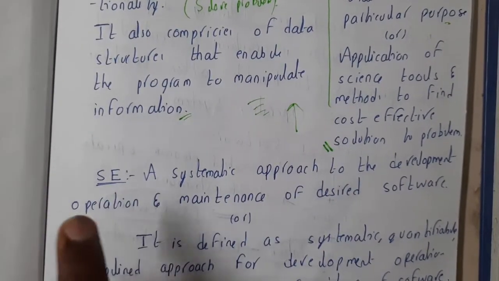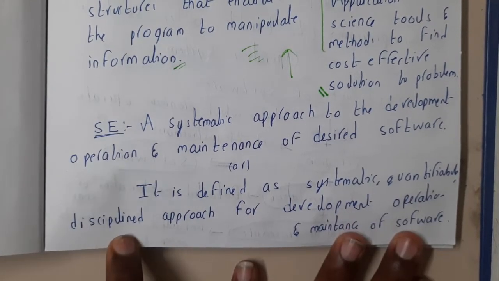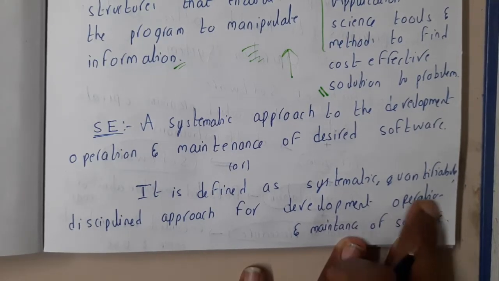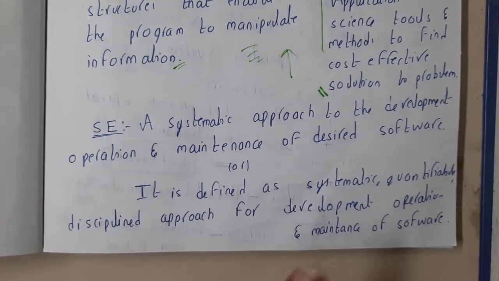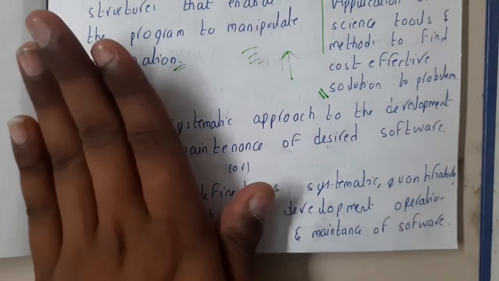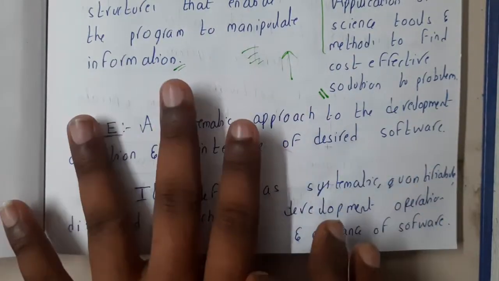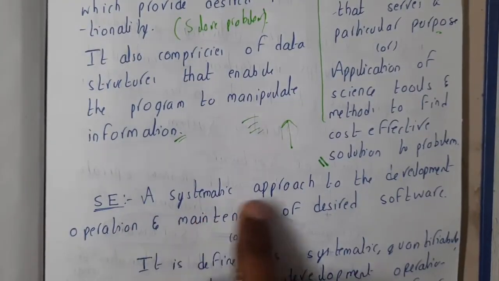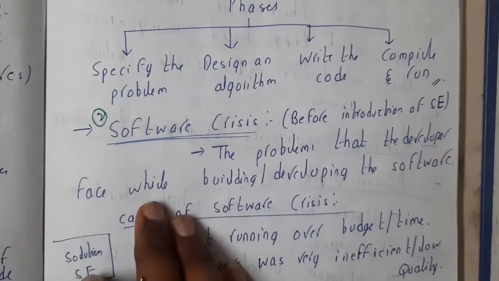In simple terms, software engineering is defined as a systematic, quantifiable, disciplined approach for developing, operating and maintaining a software. So any operation you do on a software, you will be learning it here, guys: testing, coding, designing, making modules, problem and requirement gathering, and many other stages which we will be discussing in detail. I told it in the reverse order, sorry for that. The book definition is: a systematic approach to the development, operation, and maintenance of desired software. That is nothing but software engineering.